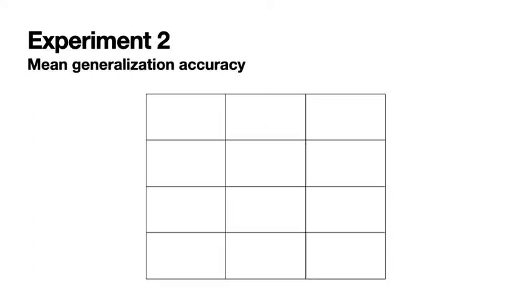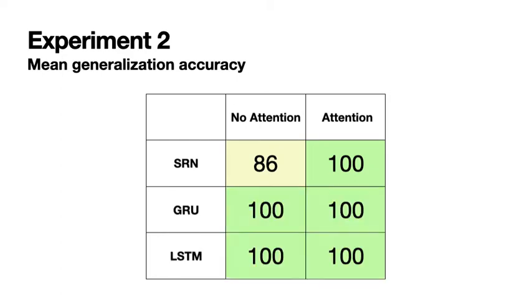And indeed, we find that SRNs with attention, GRUs, and LSTMs all solve this more challenging task perfectly. Inattentive SRNs do slightly worse, though of course this is a mean statistic, and we did find that several inattentive SRN models performed with 100% accuracy on the generalization set, even though overall they performed with about 86% accuracy.